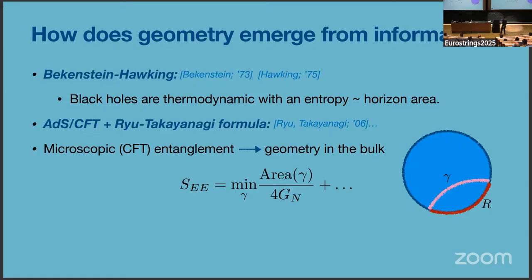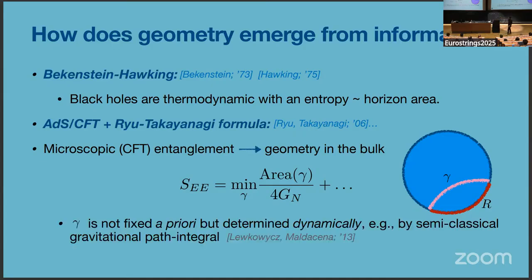And I think what's a very interesting fact about this formula is that this surface is not determined a priori, or at least in any obvious way from the CFT, but it's really picked out dynamically by bulk effective field theory, e.g. using a semi-classical gravitational path integral, a la Lewkowycz and Maldacena. And so I would like to look underneath the hood of this mechanism a little bit.